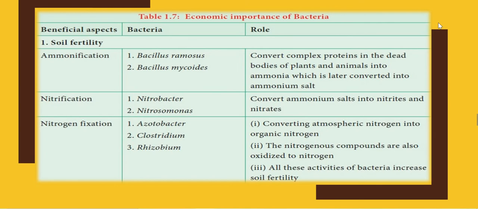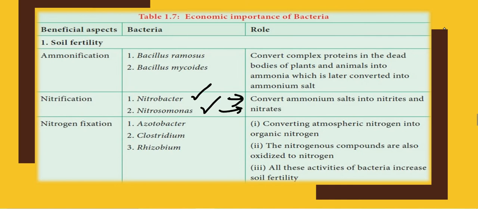Second is nitrification, that is caused by two very important bacteria. This is the most important. One is nitrobacter, and the other is nitrosomonas. So what does nitrobacter do? It converts ammonia into nitrites, and what does nitrosomonas do? It converts nitrites into nitrates. So you are supposed to retain them. They are again very important for competition.